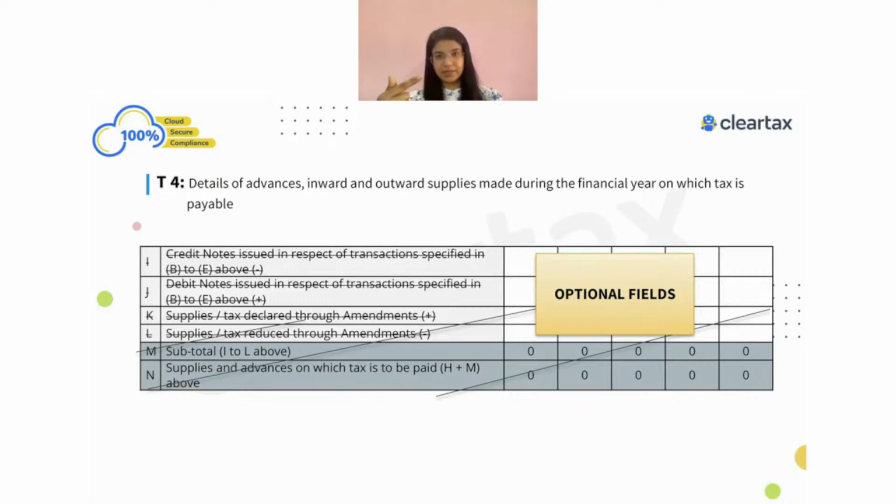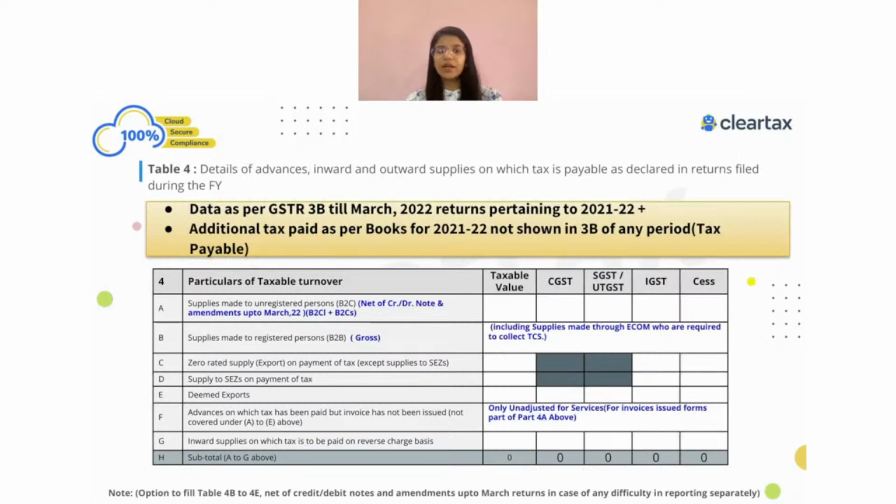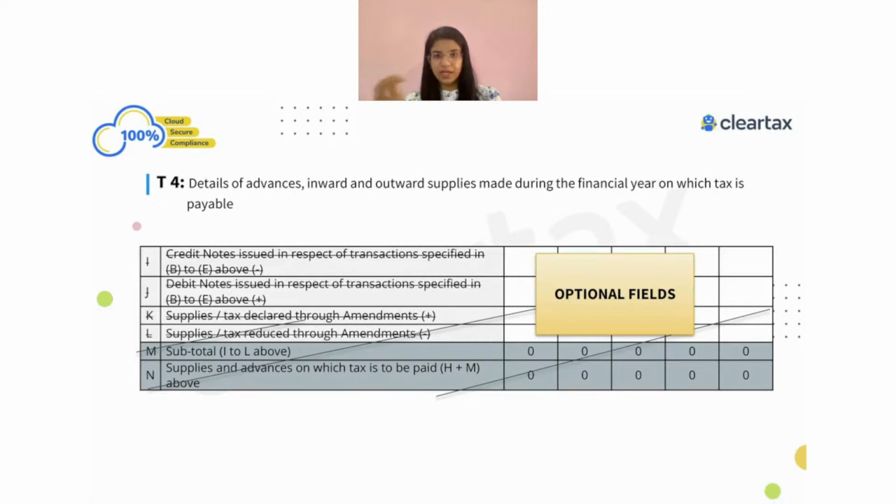If there are some amendments, let's say there was some liability related to April, and in April 2021 I have shown one B2B invoice as 1 lakh rupees. But let's say in the month of May 2021 itself, I realized I made a mistake. It was not 1 lakh, it was 1,20,000. So what government is saying in general is, 1 lakh you show in the B2B section itself, and the differential amount, the amendment which I have done, 20,000, you show in table number 4K. That is how you have to show that information.